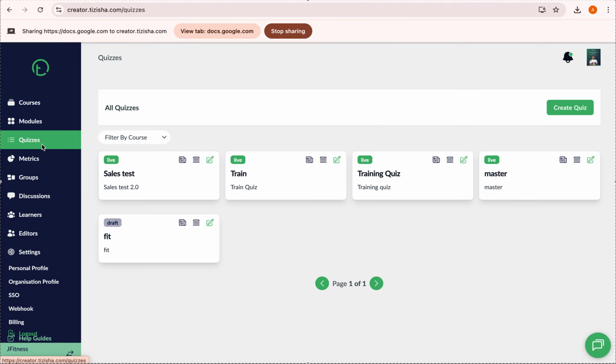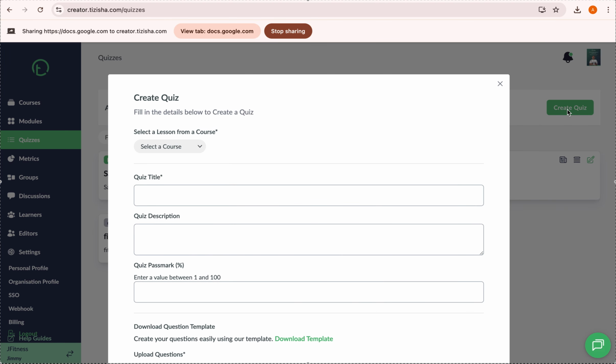The quizzes we were creating earlier. So let me just show you how you go about creating quizzes. First things first, once you're here, you'll click on create quiz. You'll be asked to filter the specific course you want to create a quiz for, right?